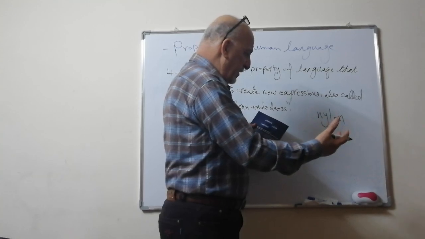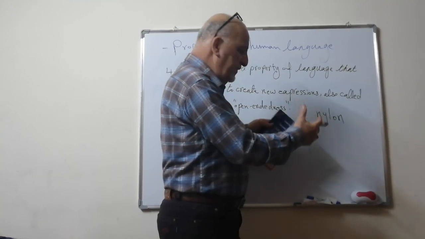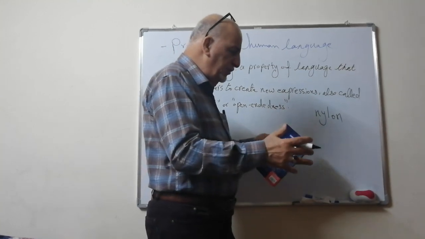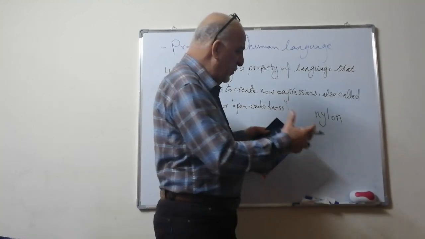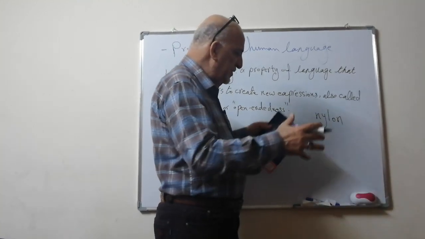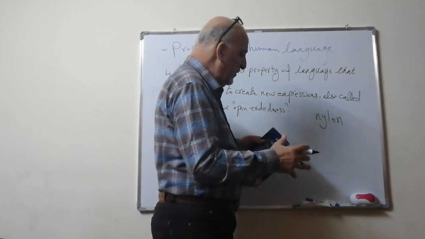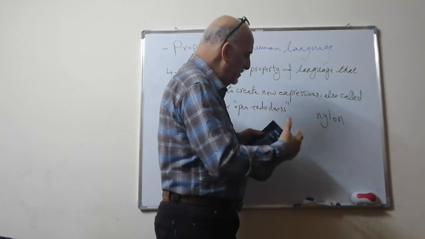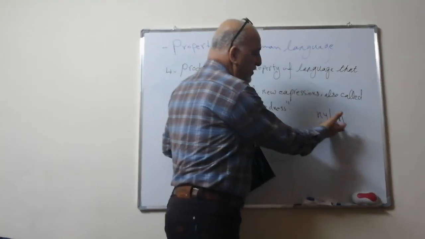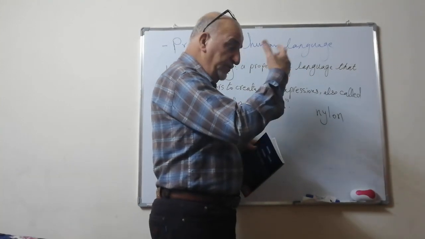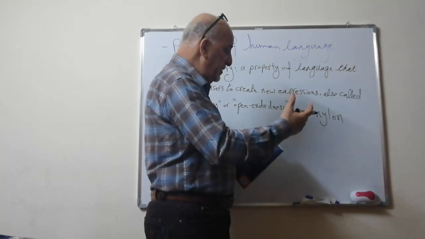But when they created this material, they wanted to give it a name. So the people who made this product, and also people specialized in language, sat together and gave it a name. The name is nylon. So the word nylon was not found before; it was created.